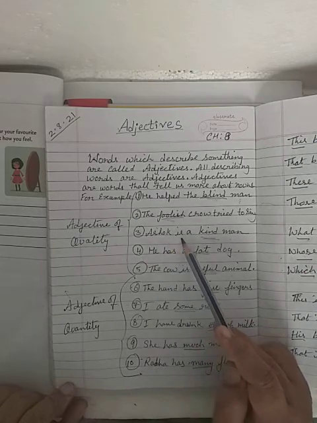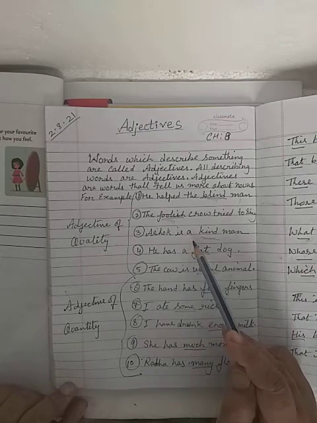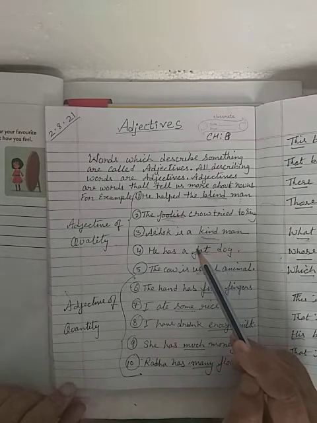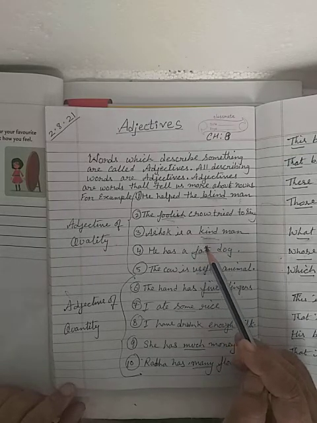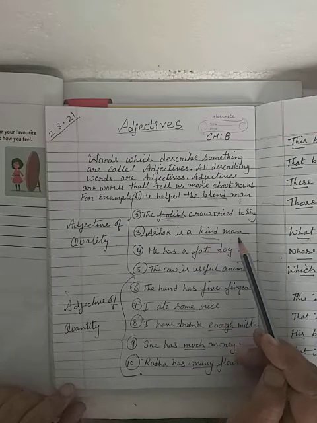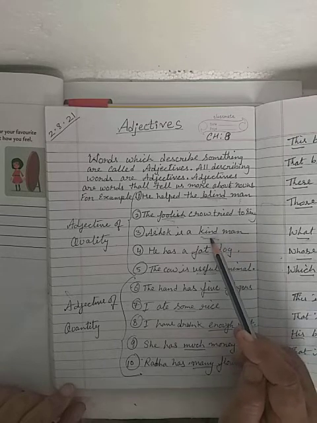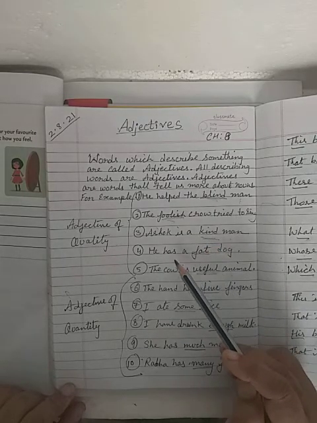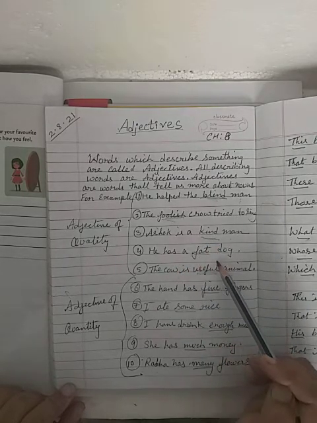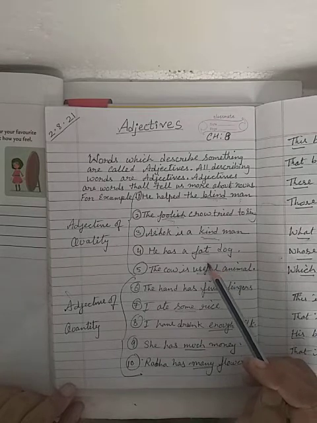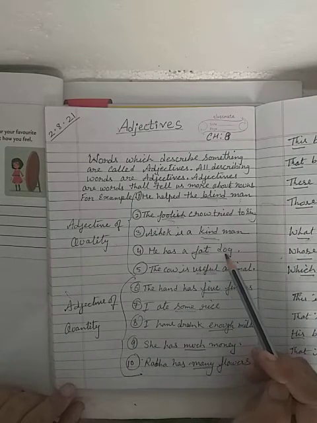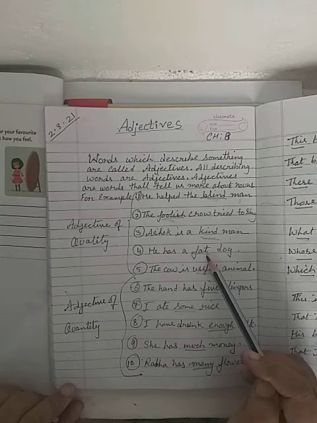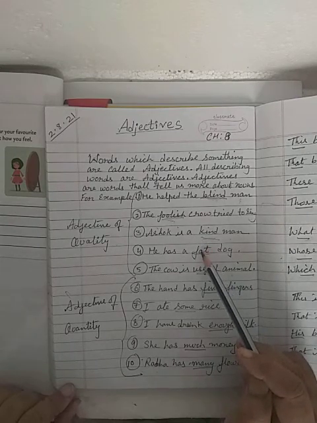Like Ashok is a kind man. So what kind of man is Ashok? Ashok is kind. So the quality of the man is kind. He has a fat dog. What kind of dog? Fat. So the quality of the dog is fat. So these types of adjectives are called adjectives of quality.